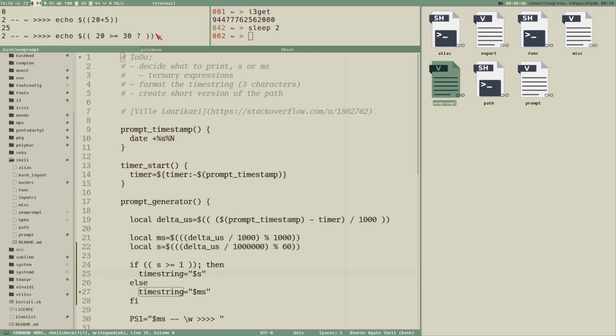So the output could be 555 if 20 is larger than or equal to 30. And you also need an else case. It's not really exactly an else, but almost the same thing. Else 999. So now if we do this echo, it will print 999, because 20 is not larger than 30, so it will take this else thing. And really short here, just a demo, is that you can